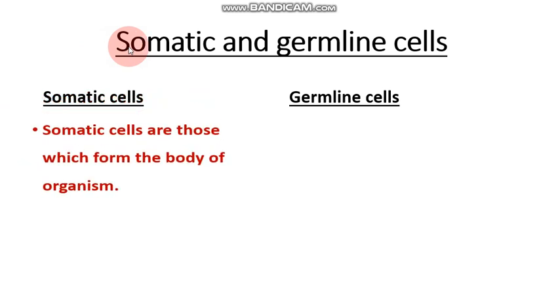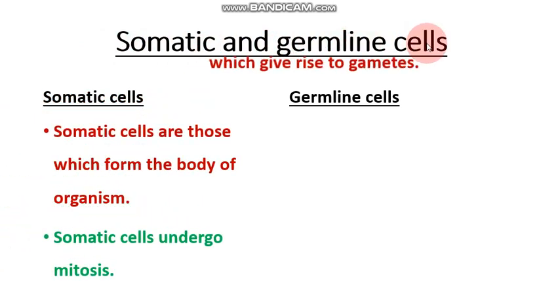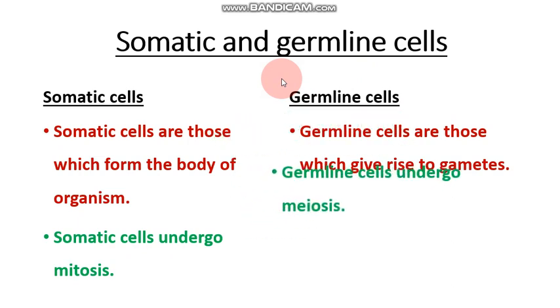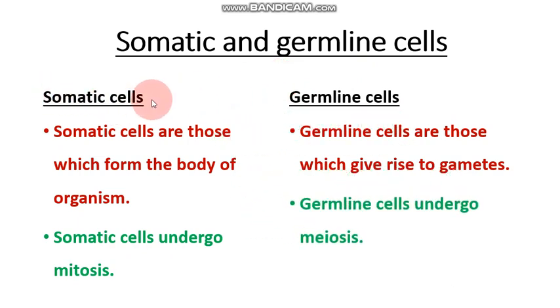Here we will discuss somatic and germline cells and their mode of division. Somatic cells are those cells which form the body of organisms. Somatic cells undergo mitosis, whereas germline cells are those cells which give rise to gametes. Germline cells undergo meiosis.